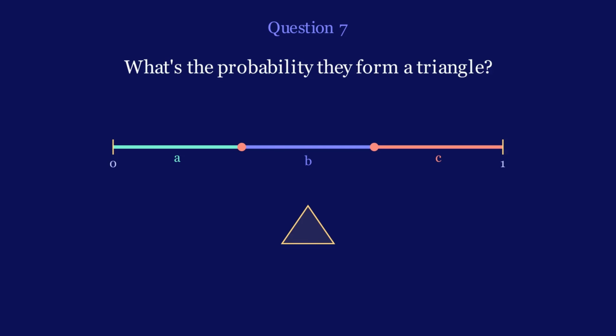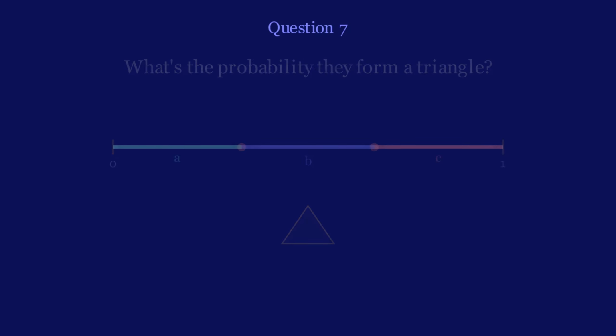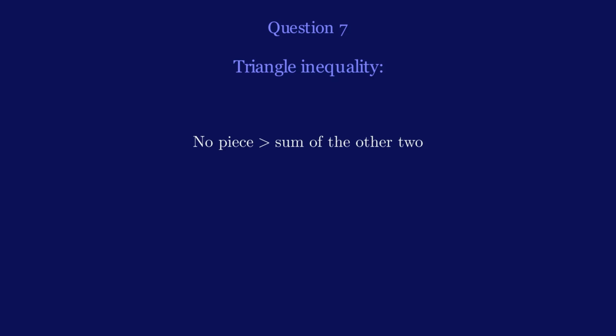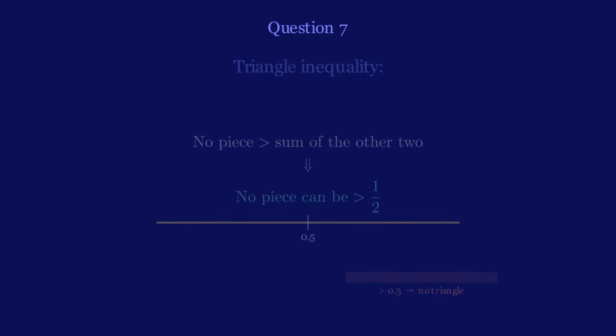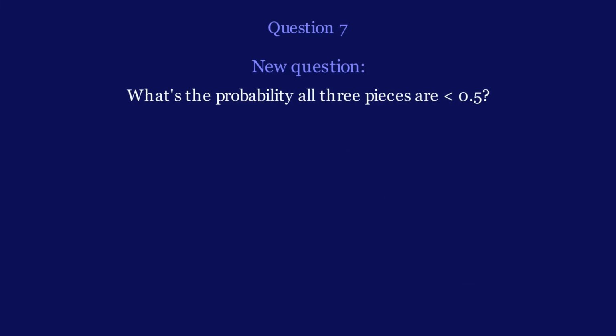This is not obvious at all. For 3 lengths to form a triangle, no single piece can be longer than the other 2 combined. In this case, that simplifies to none of the pieces can be longer than half the stick, because if one piece is longer than 0.5, the other two together are less than 0.5. So now the question becomes, what's the probability that all three pieces are less than 0.5?